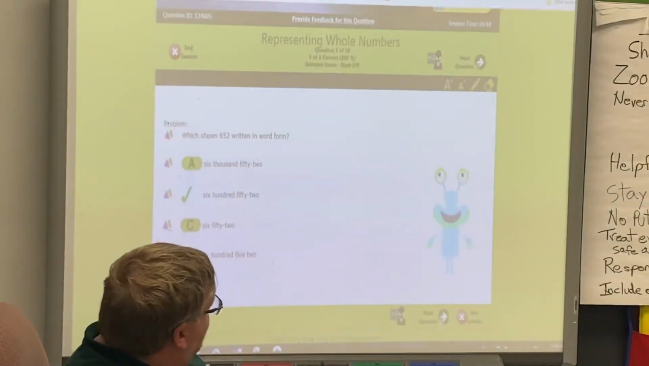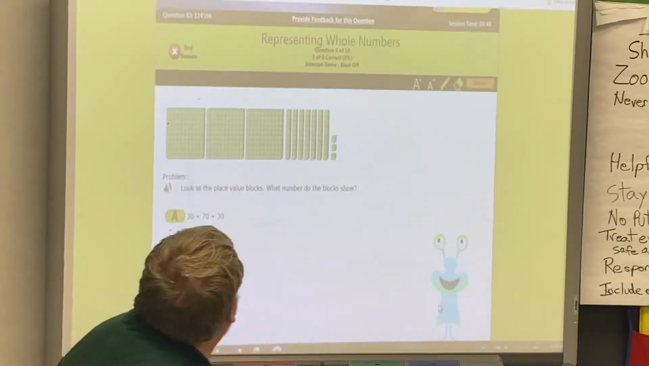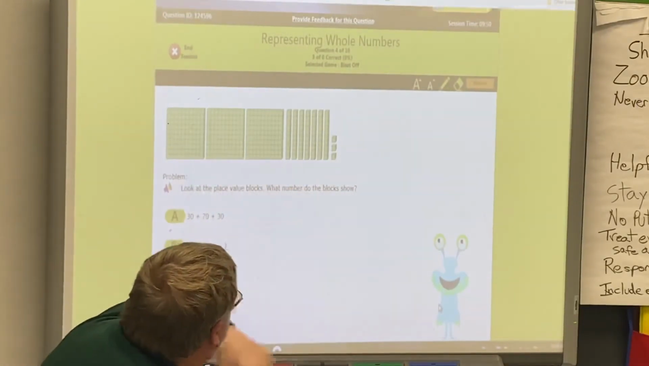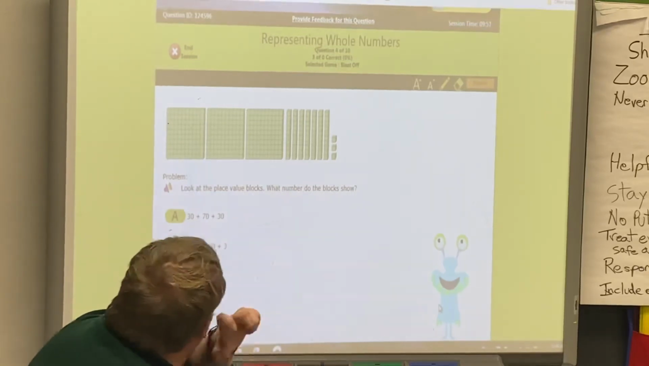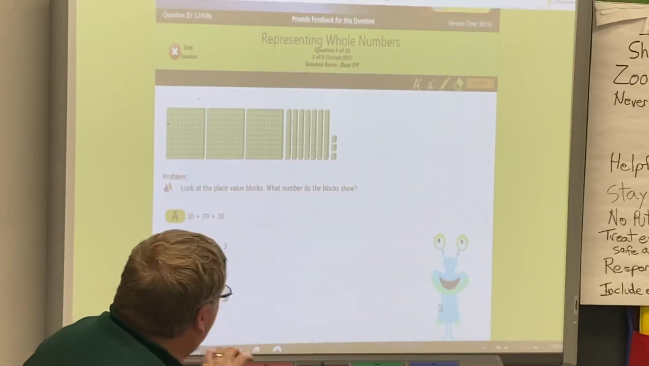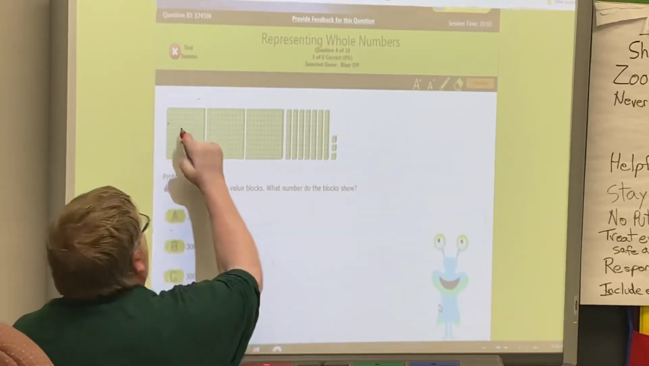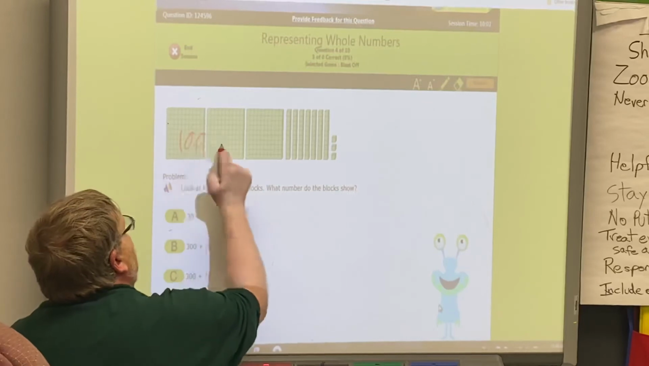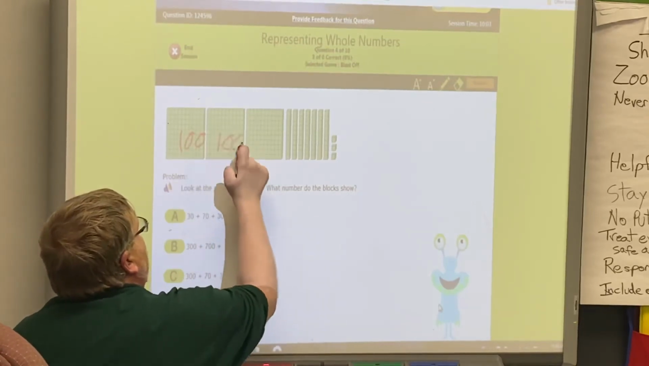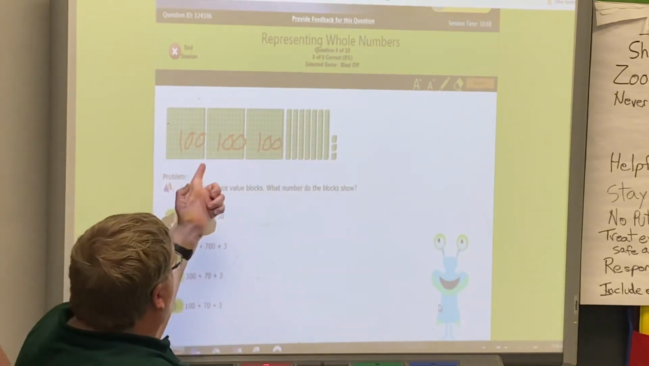All right, cool. That's a really cool sound effect. I love that. All right, look at this: place value blocks. What number do the blocks show? So what I do when I do these kind of problems is I label it. The first one is 100. The second one is 100. The third one is 100. So it's 100 plus 100 plus 100.